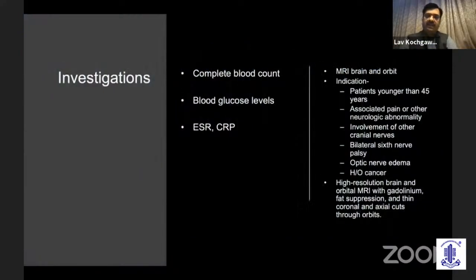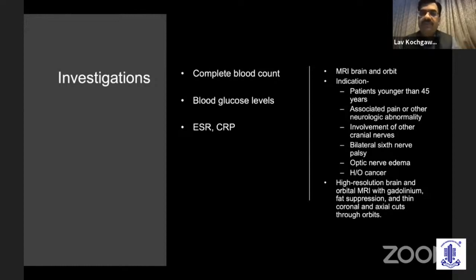Investigations, again, in adults, first important investigation is the routine blood test, the blood glucose levels, and ESR. If that is normal, and if you are thinking of neuroimaging, then the patients in which, especially if they present young, again, as was discussed earlier also, in young presentation, it is better to do neuroimaging. If it is associated with other cranial nerves, that is again important.